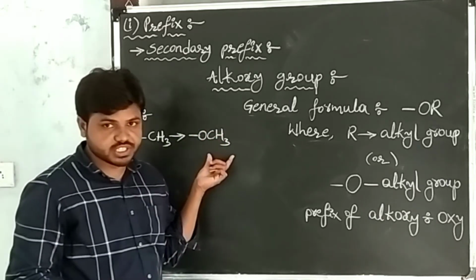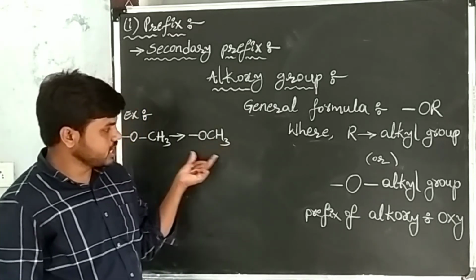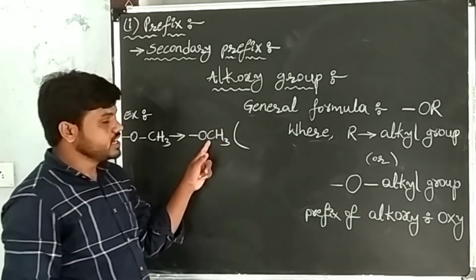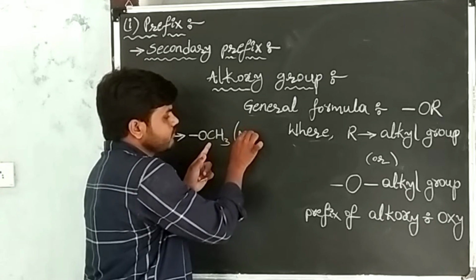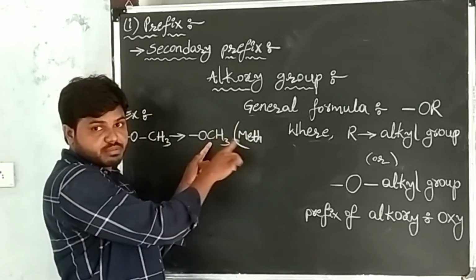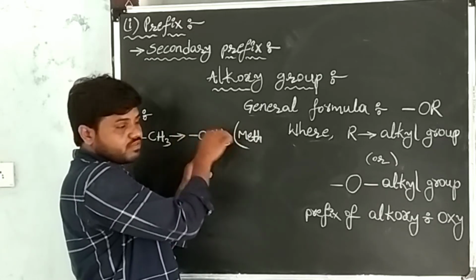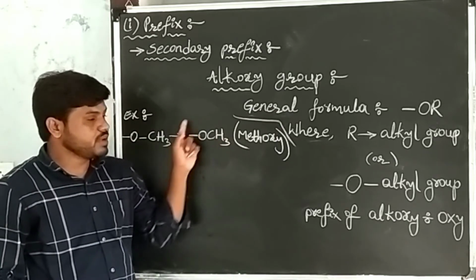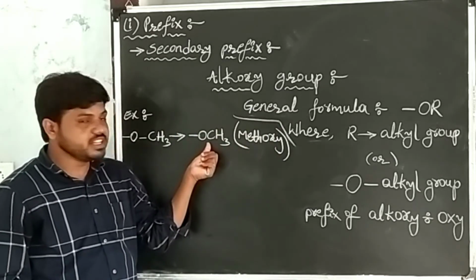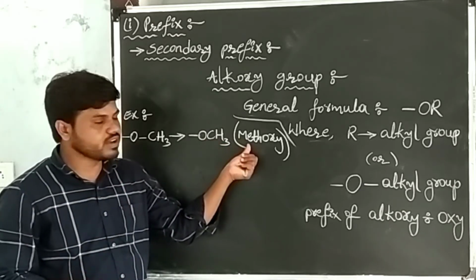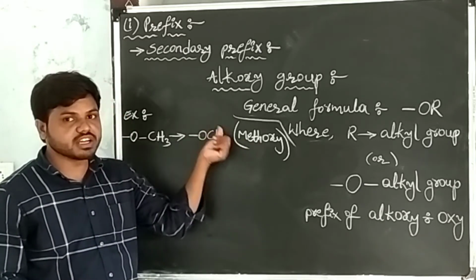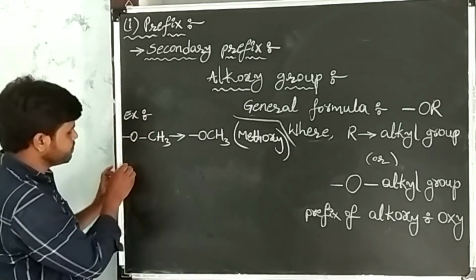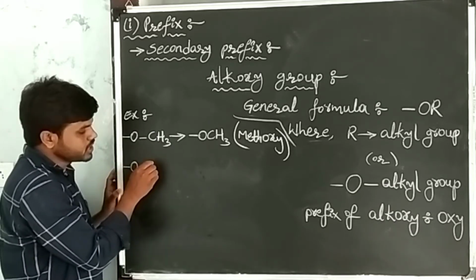This is an alkoxy. The name of the alkoxy is methoxy, because in this alkoxy one carbon is there. The root word of one carbon is meth, and the prefix of alkoxy is oxy. So the name of the alkoxy is methoxy.